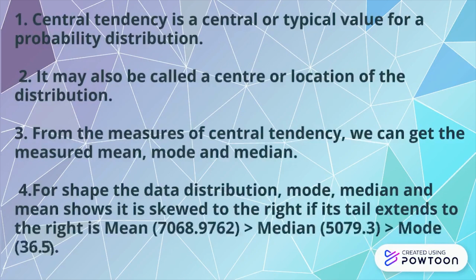Central tendency is a central or typical value for a probability distribution. From the measure of central tendency, we can get the mean, mode and median. For the shape of data distribution, mode, median, and mean show it is skewed to the right if its tail extends to the right, where mean is greater than median, and median is greater than mode.